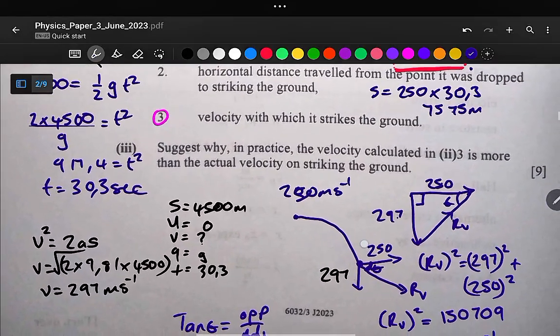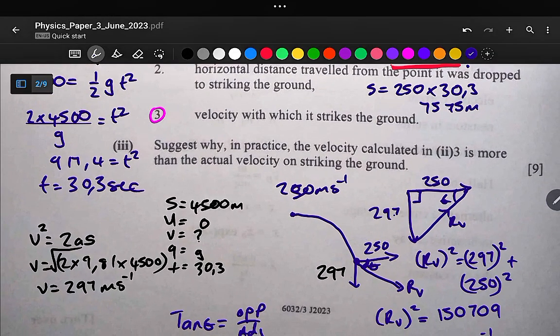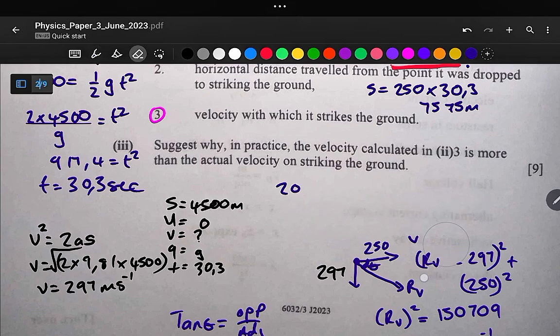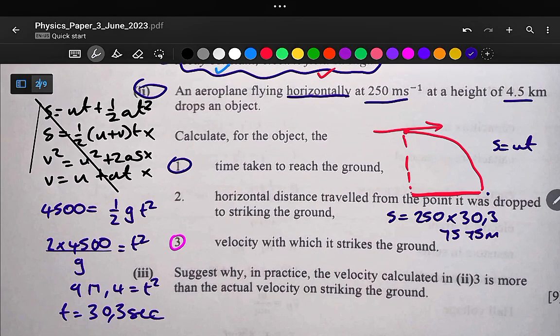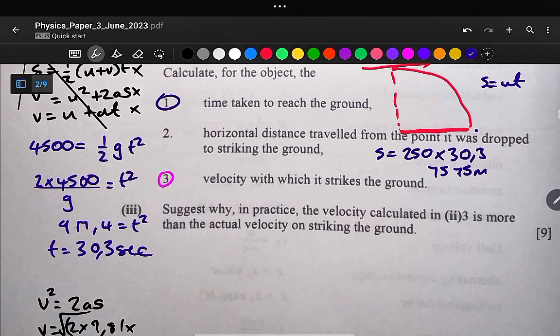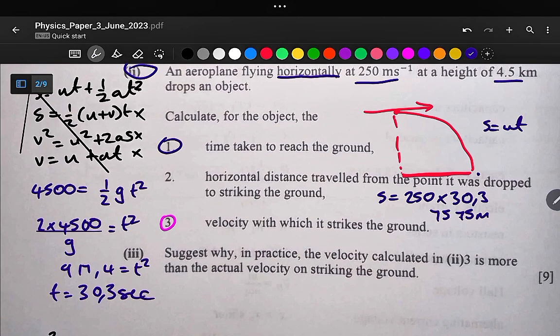Okay, and let us move on to the third part of our question, which says: suggest why in practice the velocity calculated in item 2 number 3 is more than the actual velocity when striking the ground. So we are required to explain why the calculated value of 388 meters per second is more than the actual value. The reason is that these 4 equations of motion are only theoretical equations. The assumption we are using is that we have two conditions for these equations to be applicable. The first condition is constant acceleration, and the second condition is motion in a straight line.